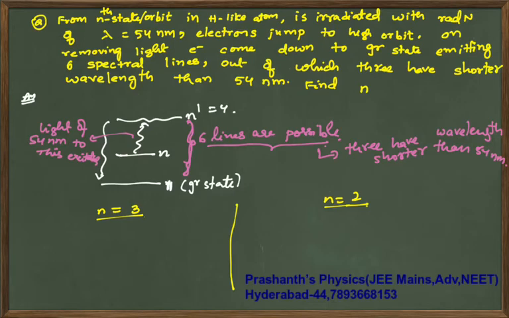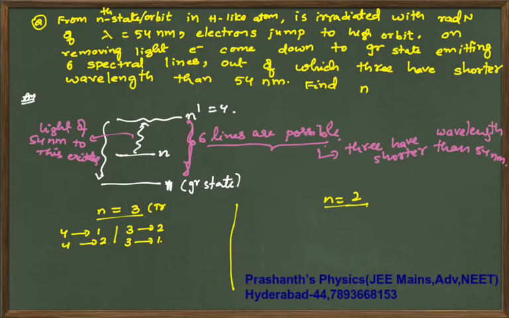If n is 3, the 3 to 4 transition will be 54 nanometers. Now what are the possible transitions to orbits lower than the third orbit, meaning de-excitation? 4 to 1 is possible, 4 to 2 is possible, 3 to 2 is possible, 3 to 1 is possible. What are these? Transitions.